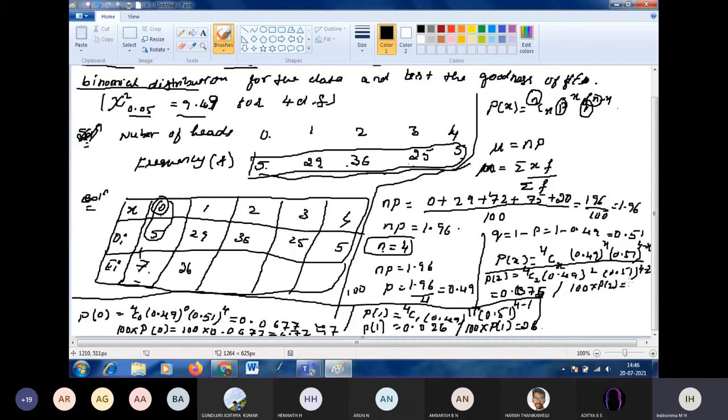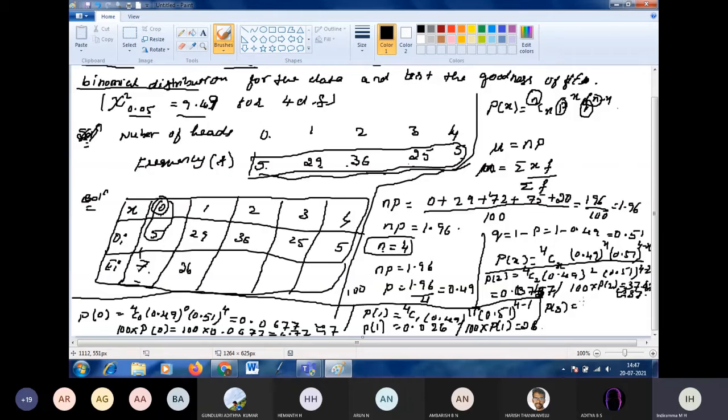So we obtain 37.47, which is approximately equal to 37 only. So next find out P of 3.